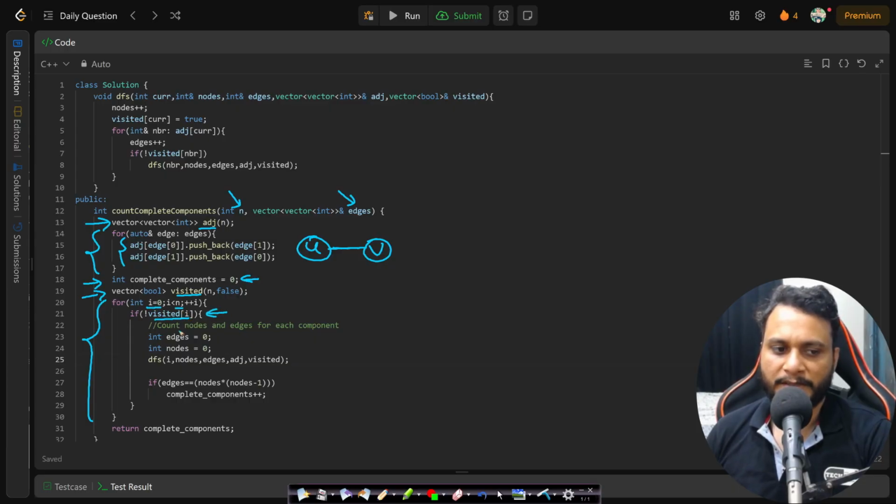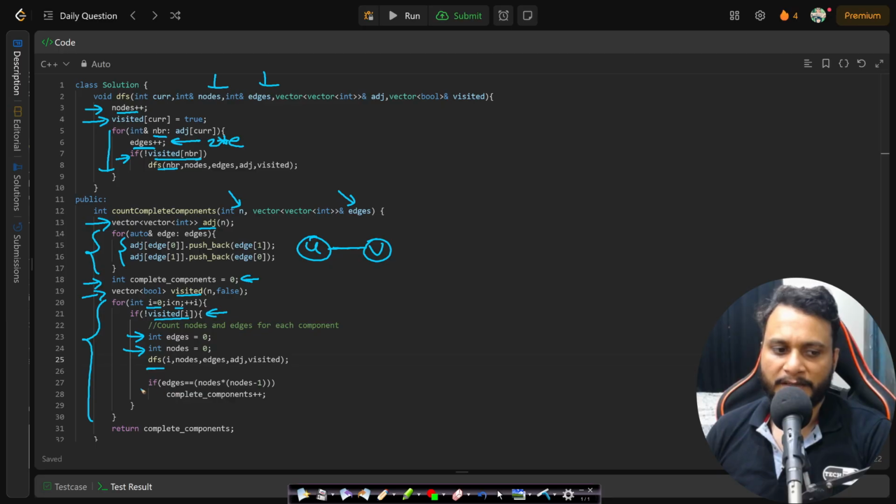If a node has not been visited, then that means we are looking at a new component. And if we are at a new component, assign the number of edges and nodes to 0 and then apply DFS. In the DFS, our goal is to count the number of nodes and edges. So as soon as you reach a node, increment the node count and mark it as visited, as I had shown in the dry run. Then we will be trying all the neighbors. Whether or not the neighbor is visited, we will be incrementing the edges. So this will actually count 2 times the number of edges, double counting the edges. And I will only do DFS if the neighbor is not visited. So this will be double counting the edges, but exactly counting the same number of nodes.